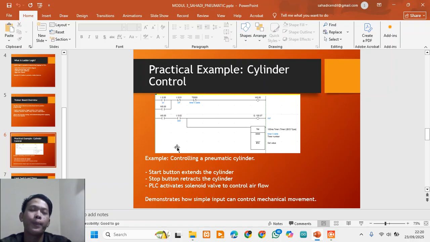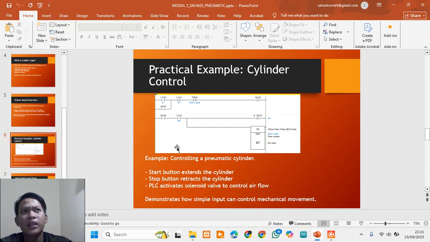When the stop button is pressed, the solenoid switches and the cylinder retracts. This basic example shows how a PLC can convert a simple human action, pressing a button, into the control of a mechanical system.